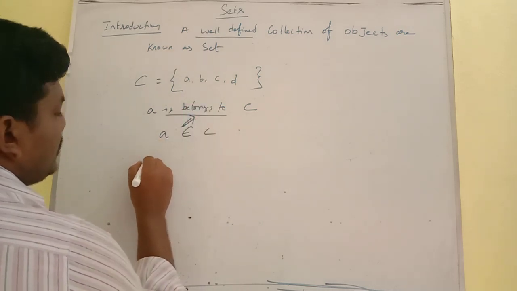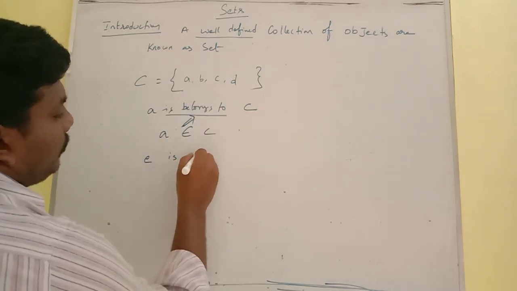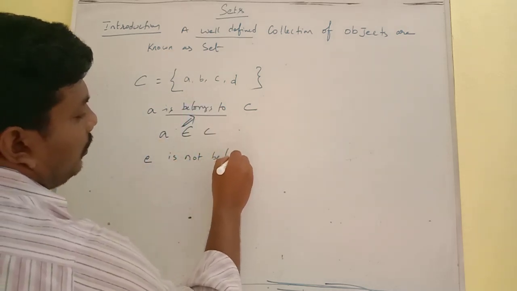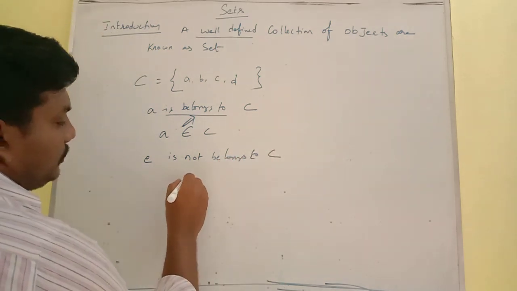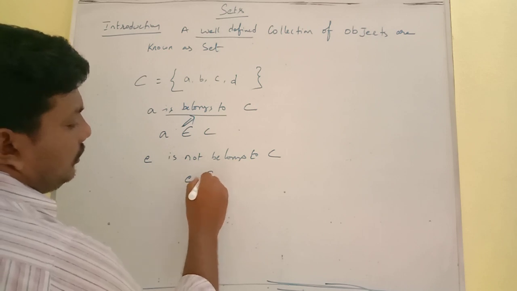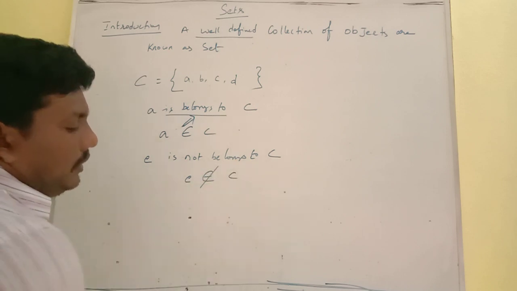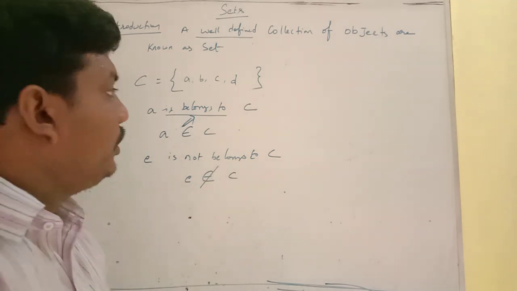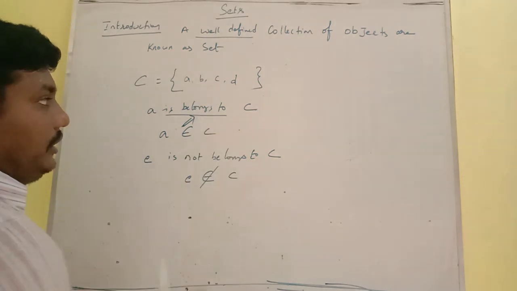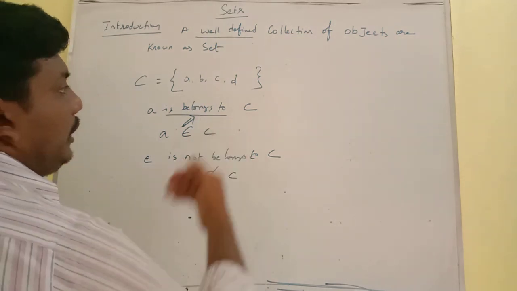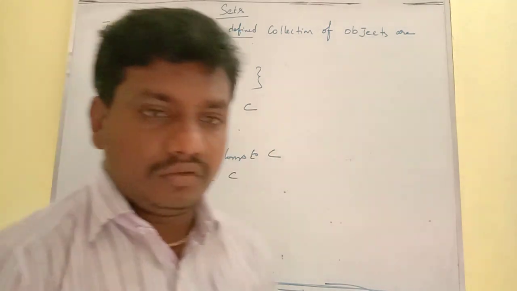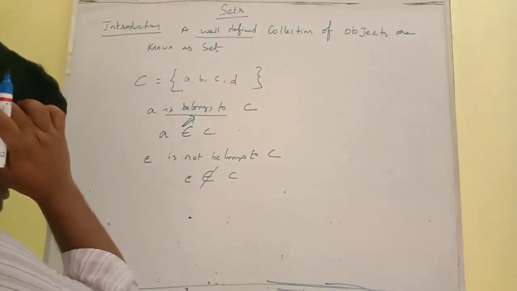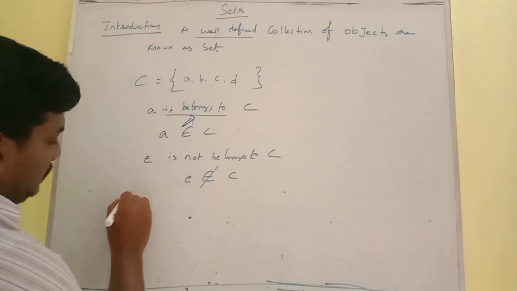Suppose you take small e, e is not belongs to C. This means small e does not belong to C. So we have to say whether the given element either belongs to C or does not belong to C. The best example you can say is natural numbers, the set of natural numbers.